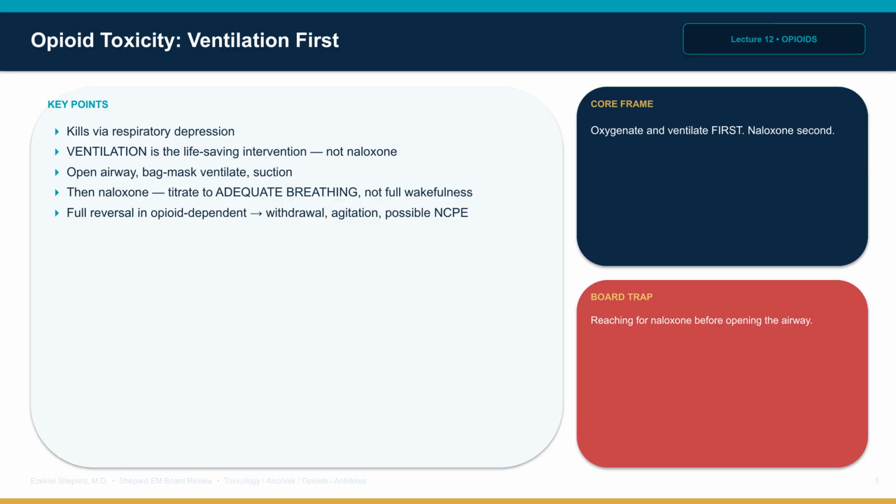Naloxone is titrated to adequate ventilation, not necessarily to full wakefulness. In opioid-dependent patients, complete reversal precipitates withdrawal, agitation, vomiting, and may cause non-cardiogenic pulmonary edema. The board principle is to oxygenate and ventilate first, then naloxone.